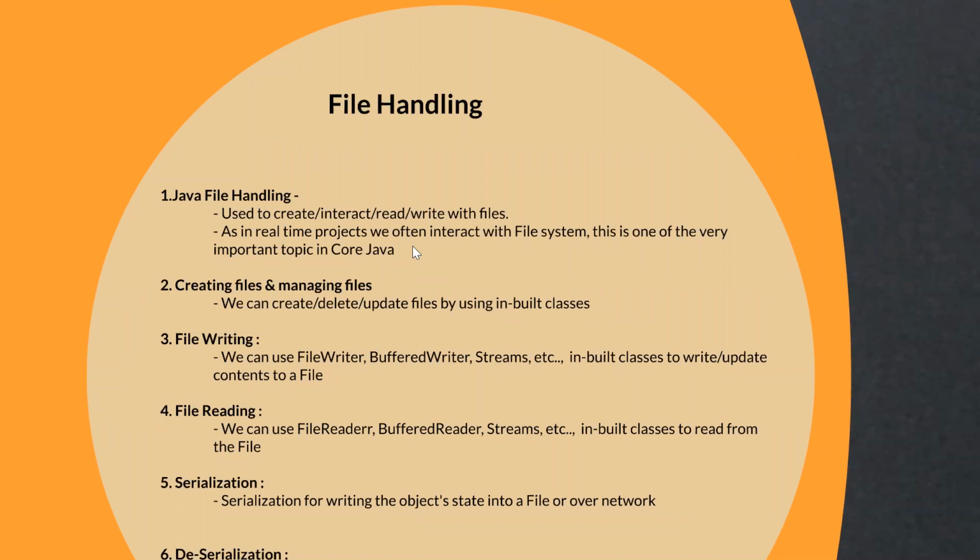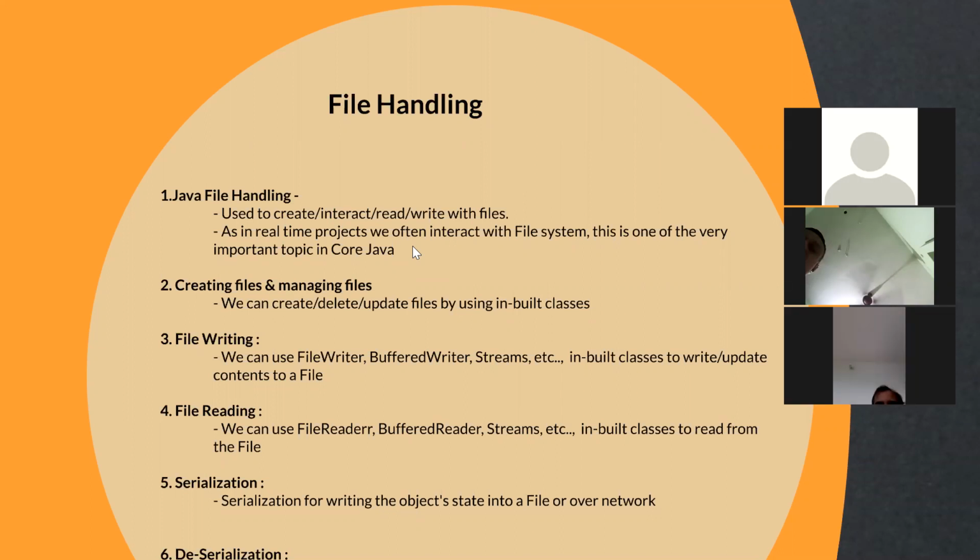So basically, in our real-time applications, we often need to interact with the file system. Say for example, you want to read some of the properties or some of the things you will be keeping in the file, right? So you need to read from the files. Say for example, you want to interact with the database, right? So you'll be having the DB schema name, database name, DB URL, then username, password.